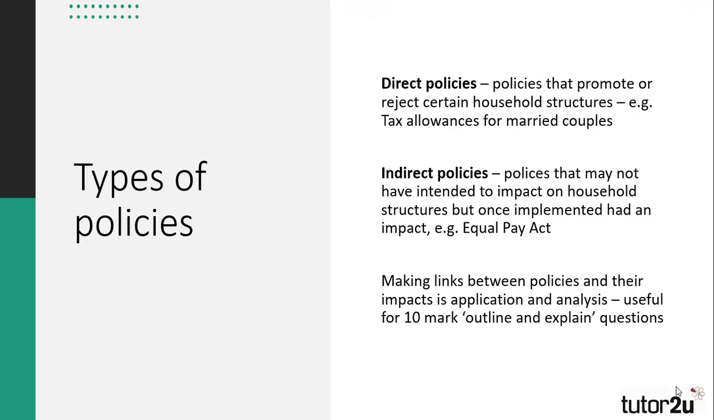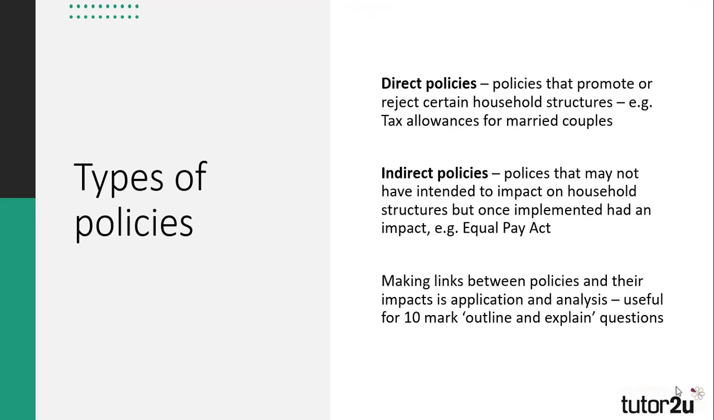This is a common question on the AQA A-Level specification, particularly when tackling the 10-mark outline and explain questions, which rely upon a student being able to apply their knowledge of one area of the specification to another. In this video, we're going to look at how policy might impact on the structure of the family and the different forms of family. Once again, we will need to look at this by examining direct policies and indirect policies.